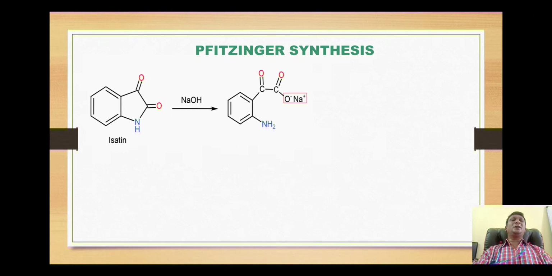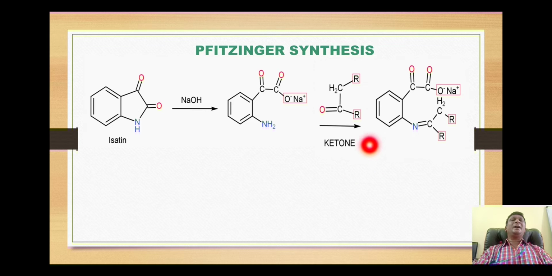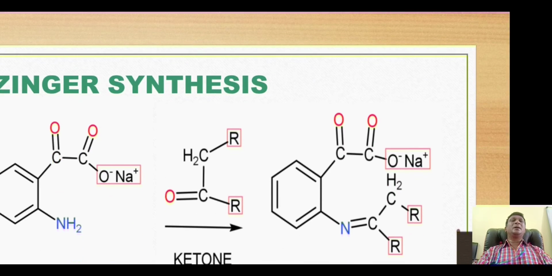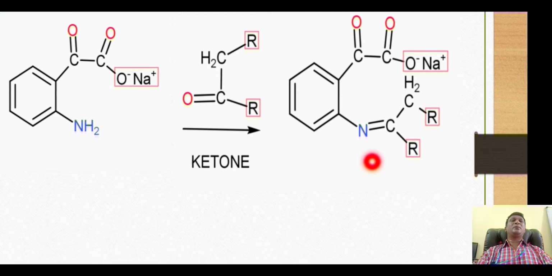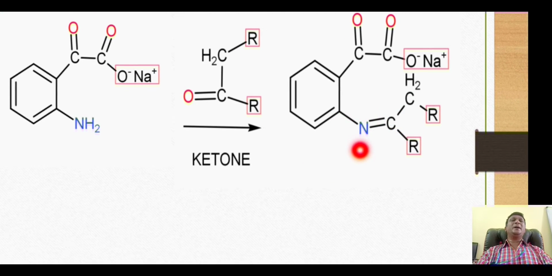This sodium salt then is reacted with a substituted ketone. Here these two alkyl groups indicate the presence of alkyl groups on this carbonyl carbon and this alpha carbon. So dear students, this is also a famous reaction. The nucleophilic addition takes place. These two hydrogens and this oxygen will be eliminated out as a water molecule, and thus a double bond is generated between this nitrogen and this carbon to give the formation of this imine over here.